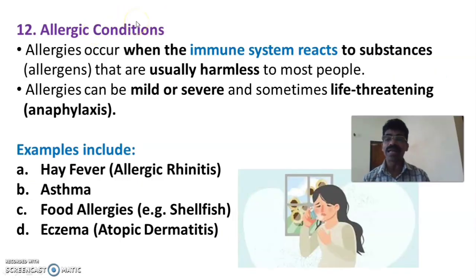Then the 12th one is allergic conditions or allergies. Allergies occur when the immune system reacts to any substance, any allergen or foreign body, that is usually harmless to most people, but in a few people that may cause allergies. The allergen is harmless for the majority of the people, but a few people may get an allergy with that particular substance.